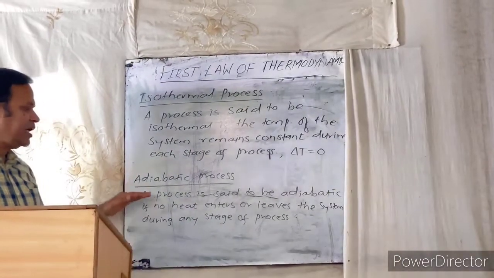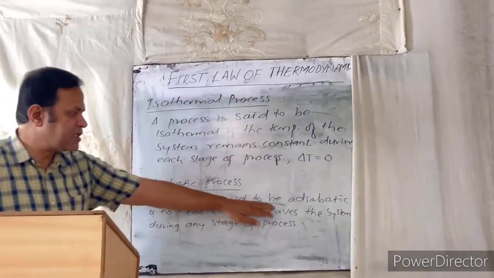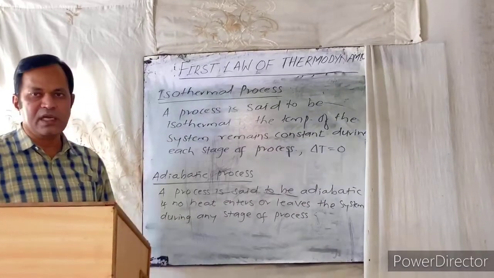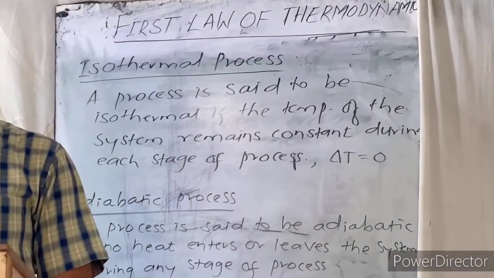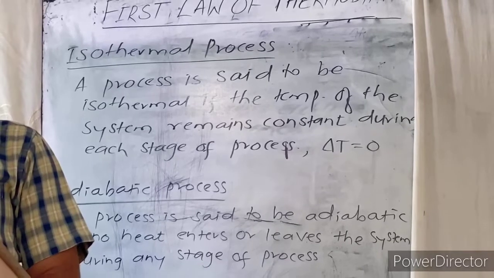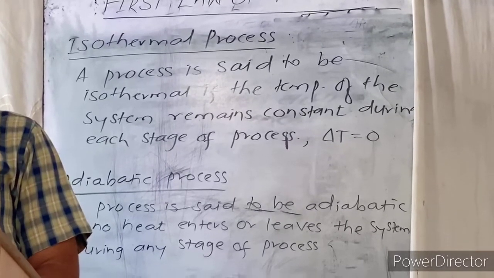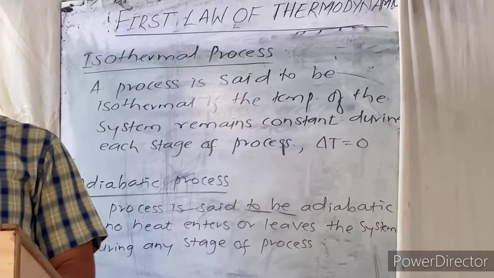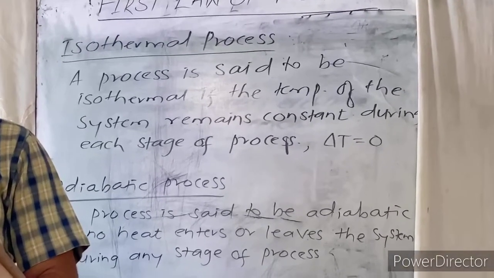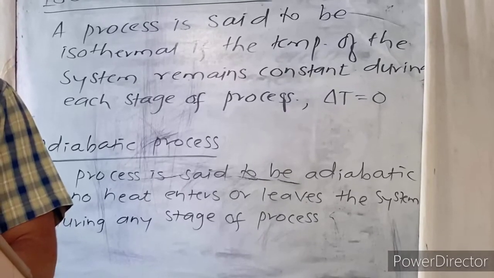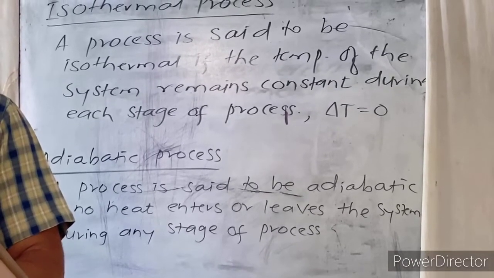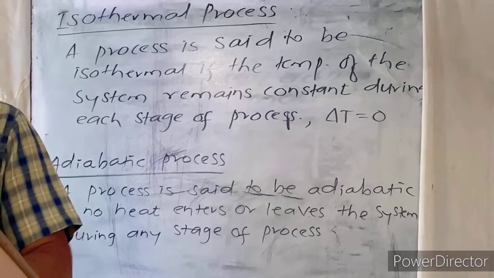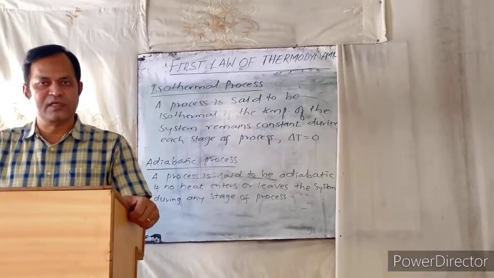Now the next one is adiabatic process. A process is said to be adiabatic if no heat enters or leaves the system during any stage of the process. Here also, consider a chemical reaction in a vessel which is insulated. If it is insulated, no heat can leave or enter the vessel from the surroundings. If the chemical reaction is exothermic, the heat evolved remains within the system and therefore the temperature of the system rises. That means there is no exchange of heat during the process.